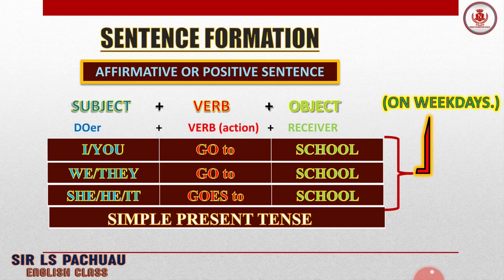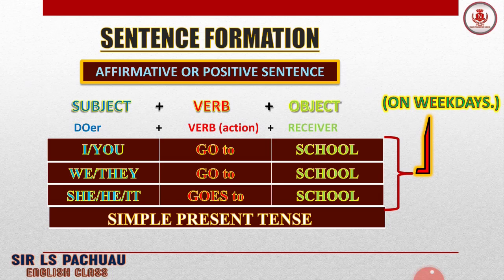But anyhow, I go to school is a complete sentence. We go to school is a complete sentence. She goes to school is a complete sentence. But we can add on weekdays also if we want to be more specific on what we are saying. Understand?